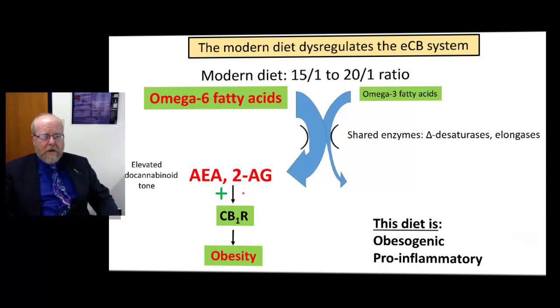And that, of course, is going to overstimulate the CB1 receptor and lead to weight gain and to obesity. So this diet with this elevated omega-6 to omega-3 fatty acids is obesogenic and pro-inflammatory, the very conditions that we see associated with so many metabolic disorders.